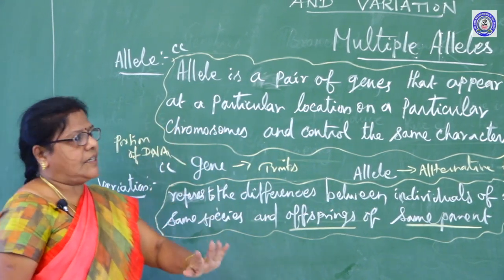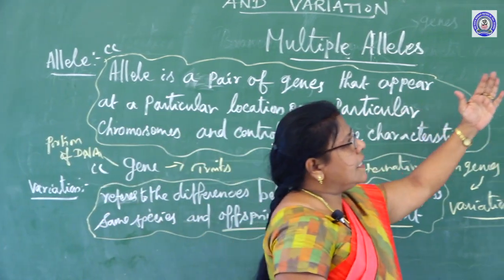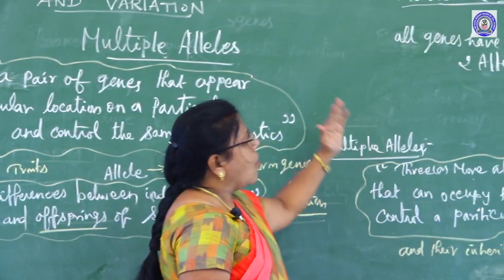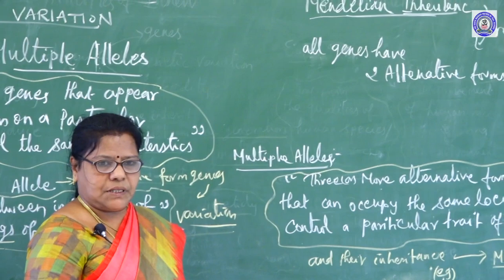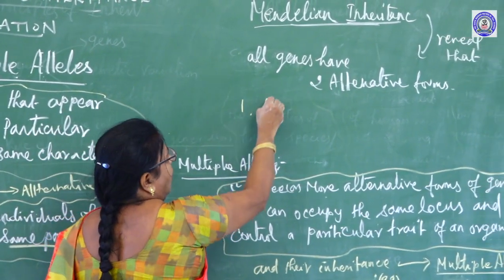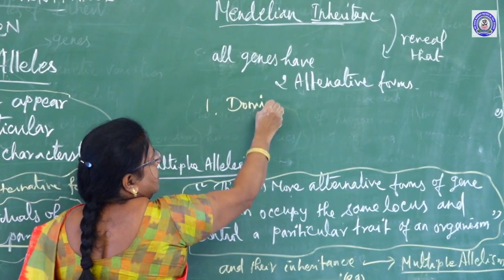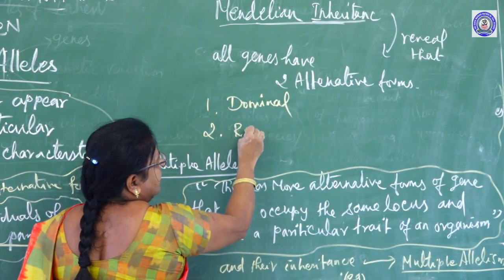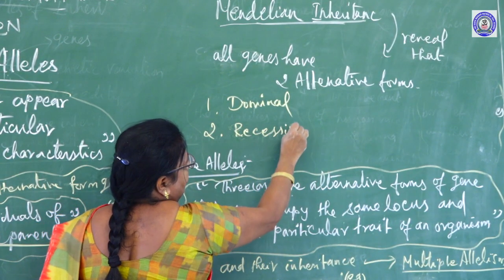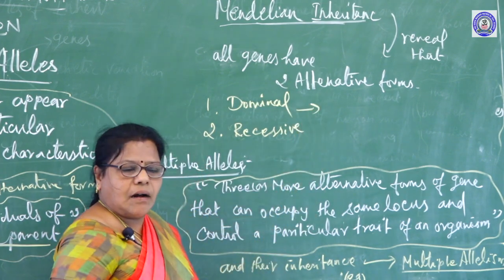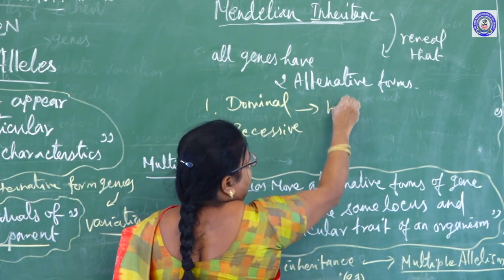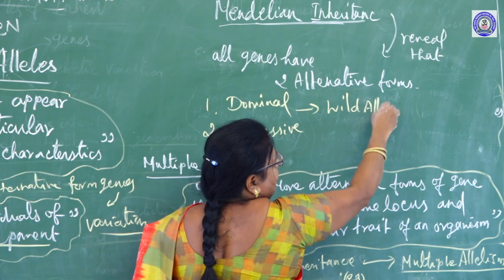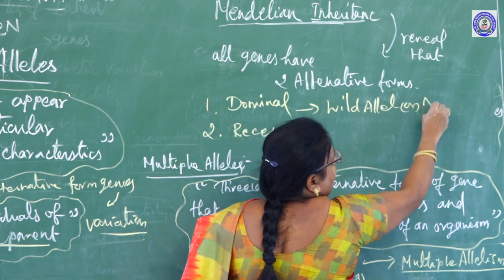Note down these definitions. Mendelian inheritance revealed that all genes have two alternative forms. One is dominant, another one is recessive. The dominant gene is called the wild allele or normal allele.